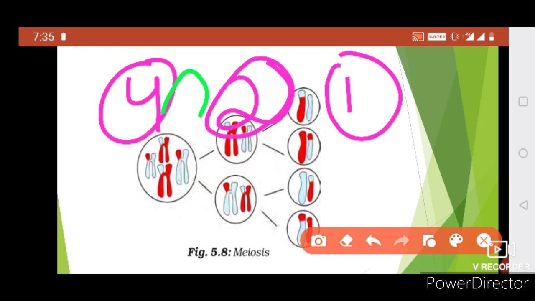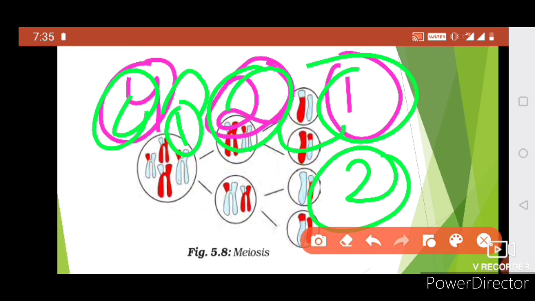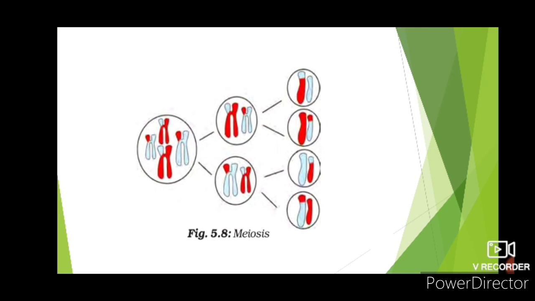This is the first step and this is the second step. Two steps are there, here 4 and here 2. So half of 4 is 2, and half of 2 is 1. So, 2 steps and half the number of chromosomes of the mother cell.